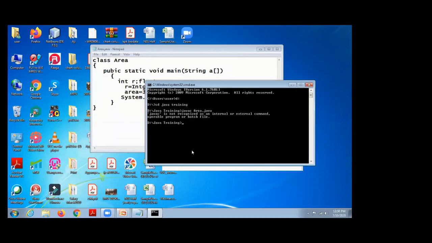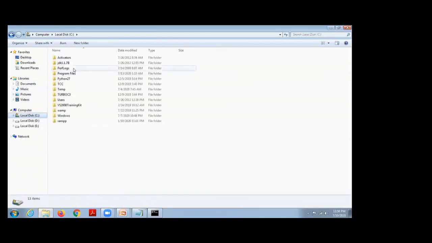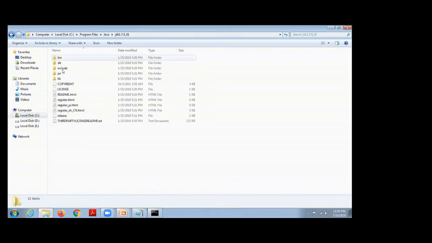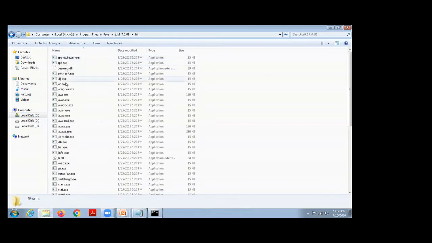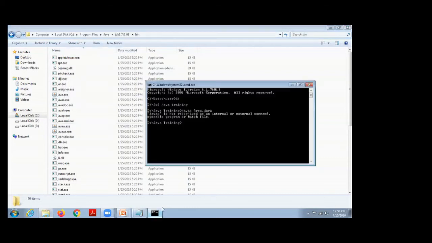So there is no path to the JDK. So I am going to set the path: C program files, Java, JDK, bin. Here javac is here, java is here. So I set the path to this. Set path is a DOS command. So I compile the Java program, javac Area.java.